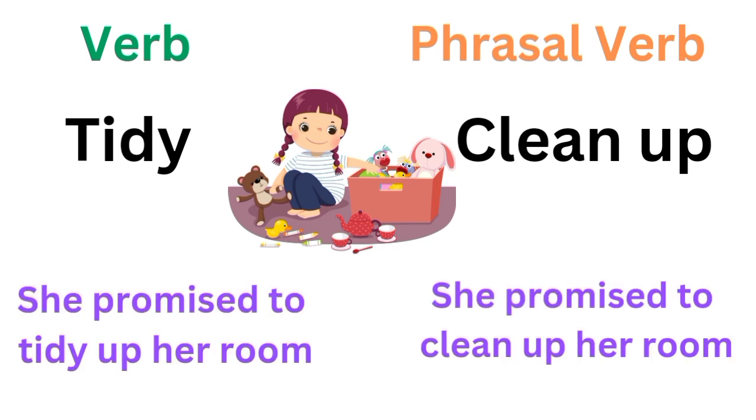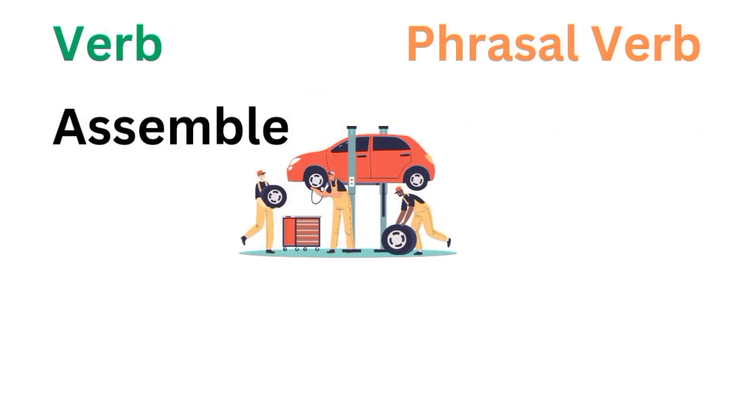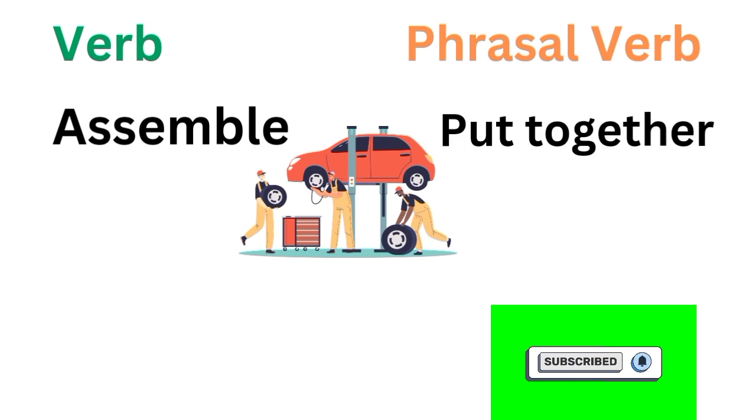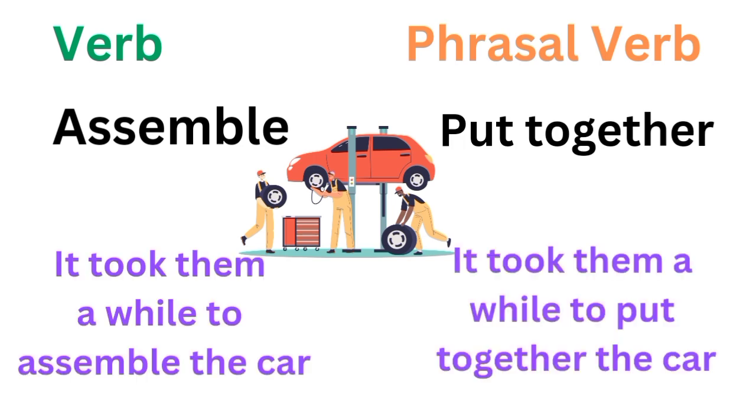For example, she promised to tidy up her room, or she promised to clean up her room. Assemble. The phrasal verb for assemble is put together. For example, it took them a while to assemble the car, or it took them a while to put together the car.